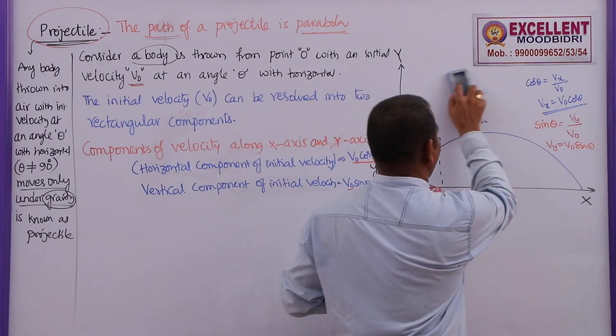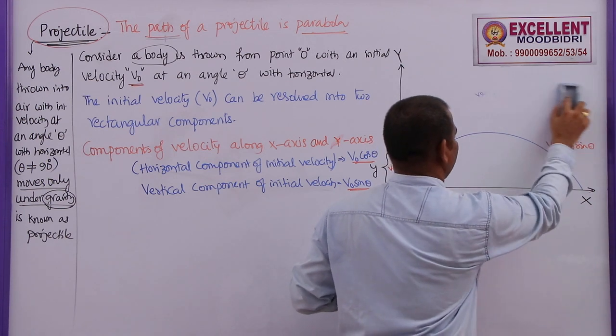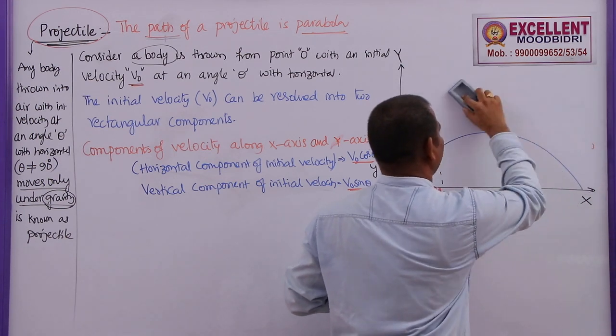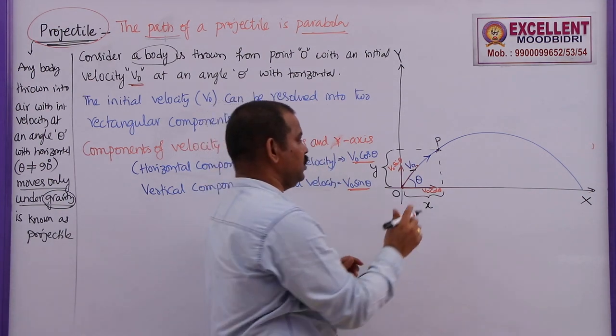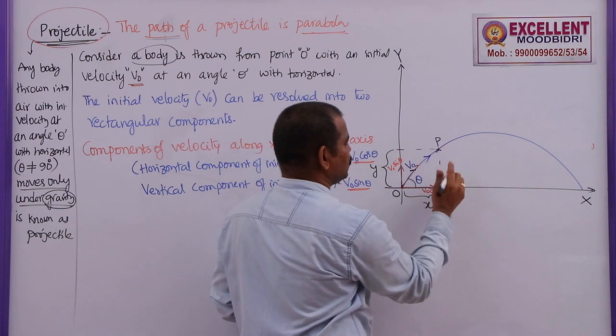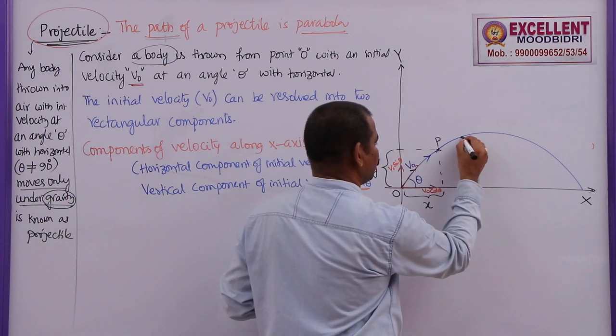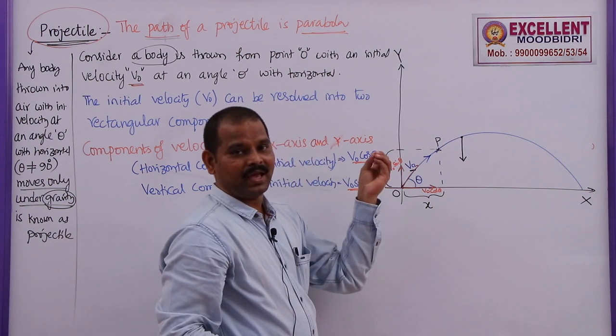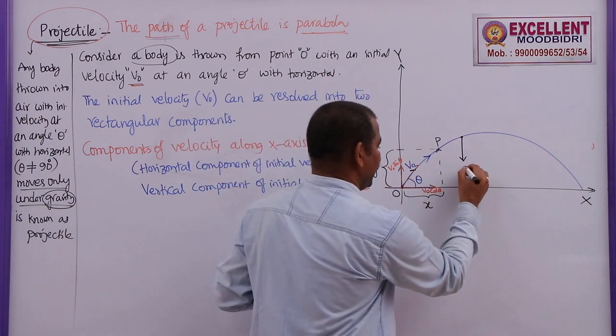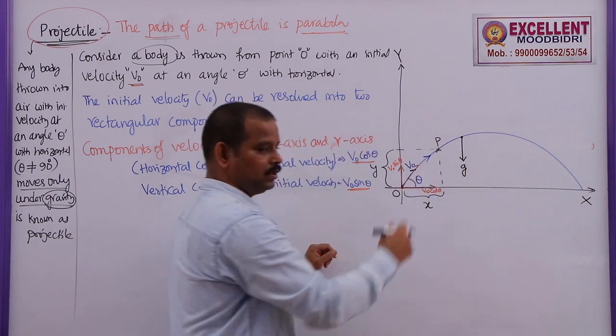So this will be controlled by earth gravity only. All these projectiles will be controlled by earth gravity. So only gravitational force is acting here. How will the gravitational force act? Vertically downwards. So what is the acceleration on this body? This acceleration is acting vertically downwards.